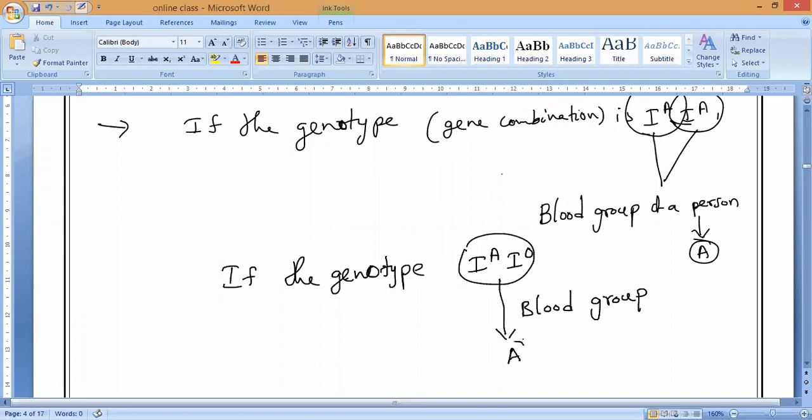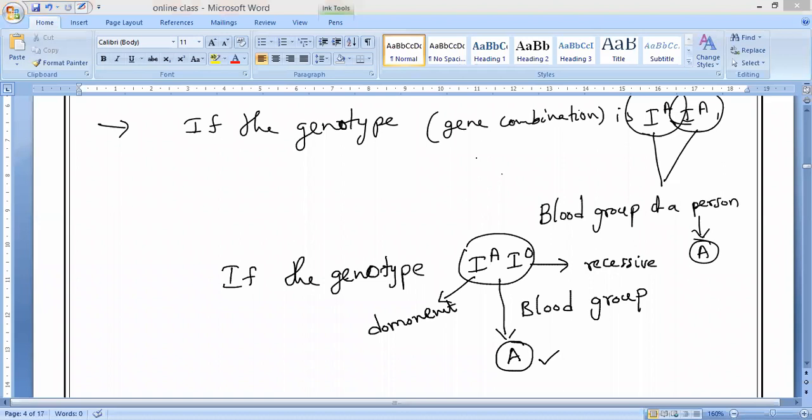Why is it A? Because IA is a dominant gene, sir. Dominant, understanding, dominant, and IO is what? Recessive. Do you understand, everybody? So that is why the person will get blood group A. Do you understand, everyone? Yes or no? Varshini, Ashika? Yes, very important and very simple concept.